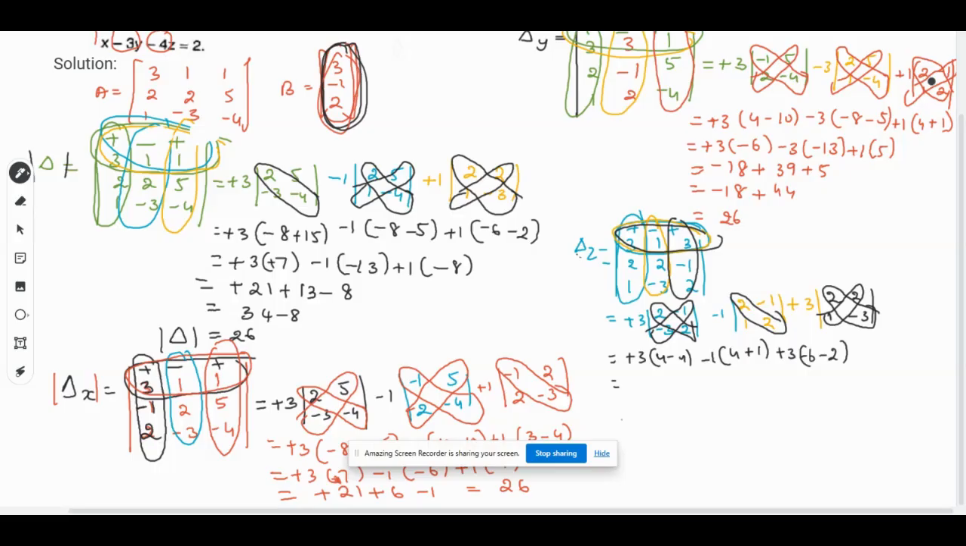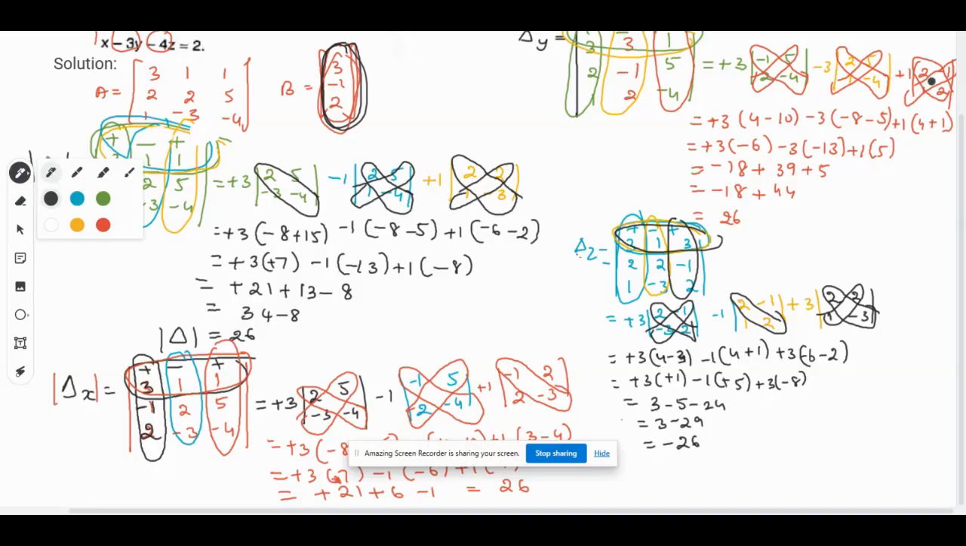So here it is 4, 3 into 1 is 3, so plus 3 into plus 1, minus 1 into plus 5, plus 3 into minus 8. Certainly 3 minus 5 minus 24. So it is 3 minus 29, which is nothing but minus 26.